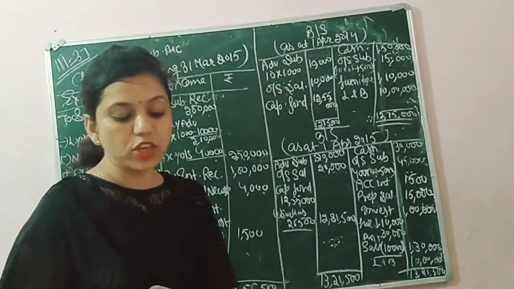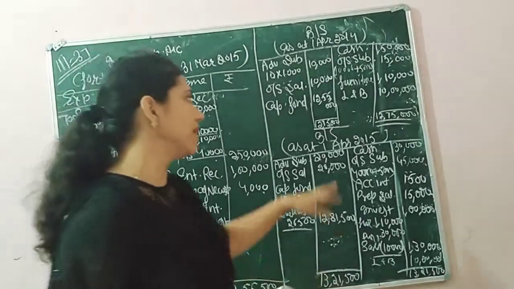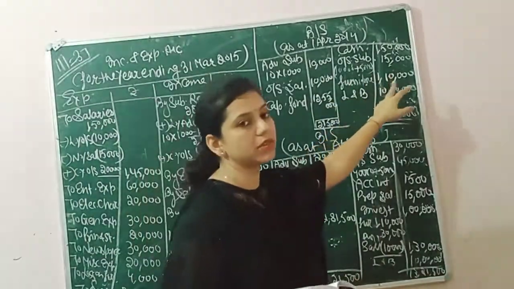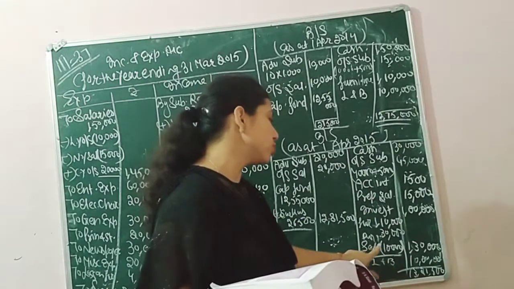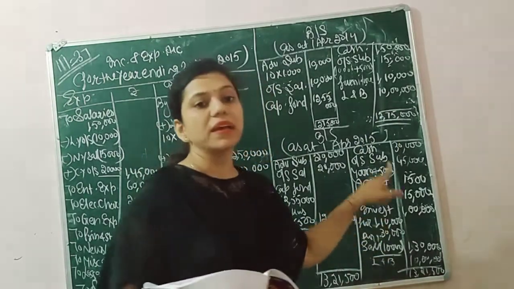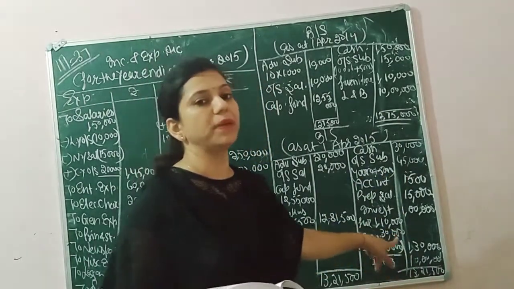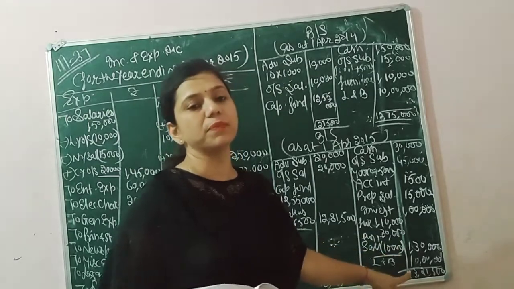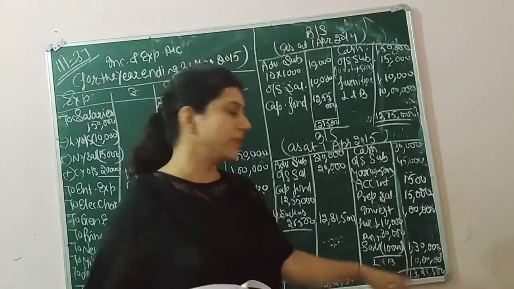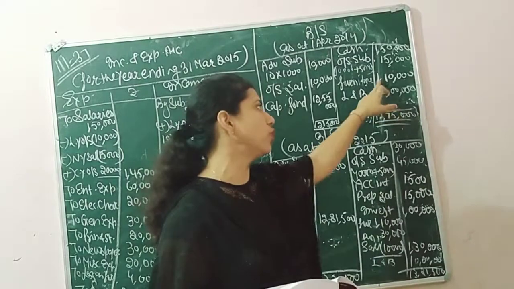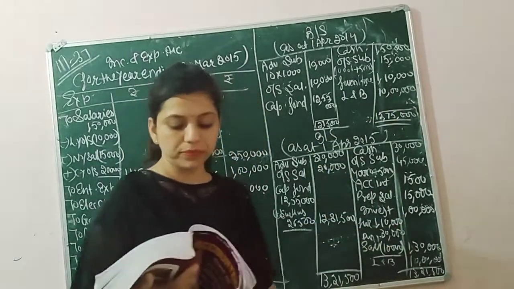We have furniture of 1,10,000 also. So last year's furniture value is 1,10,000, and in closing it should also be 1,10,000. If any purchase is there, it should be added, and if any sale in the receipt and payment account, it should be deducted. So now we will post 1,10,000 in opening and 1,10,000 in closing.